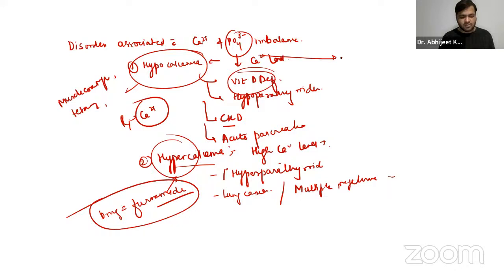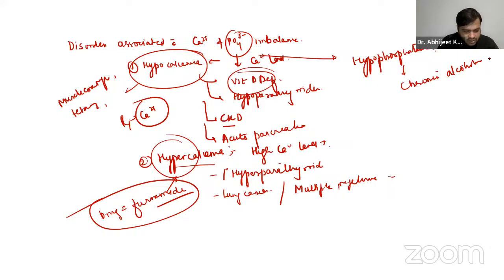Coming on to the phosphate, guys, it can be low, that is hypophosphatemia, the low phosphate levels. One of the most important reasons you can remember is the chronic alcoholism patient, who is a chronic alcoholic drinker. Basically, impaired absorption and utilization can result from chronic alcoholism. Hyperparathyroidism is a major cause of hypophosphatemia, right? Muscle weakness can happen, bone pain will occur, right? Even rickets.